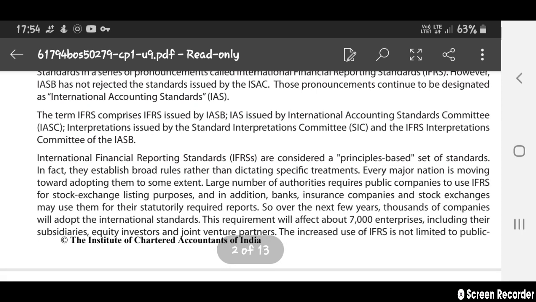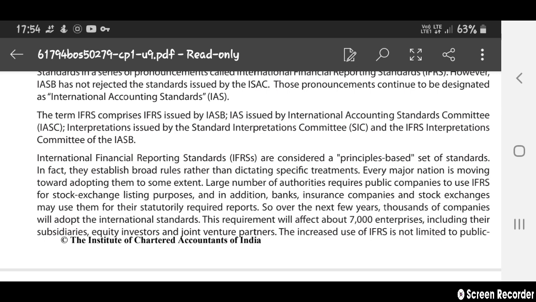The term IFRS comprises IFRS issued by IASB, IAS issued by the International Accounting Standards Committee, and interpretations issued by the Standing Interpretations Committee and the IFRS Interpretations Committee of the IASB.